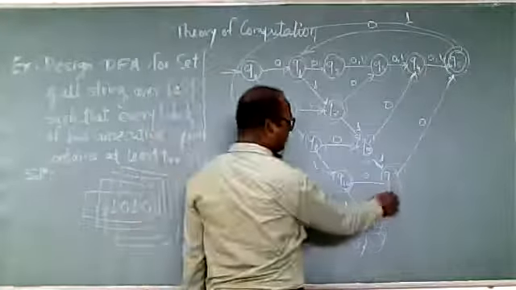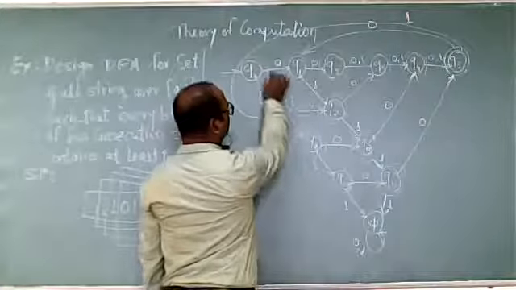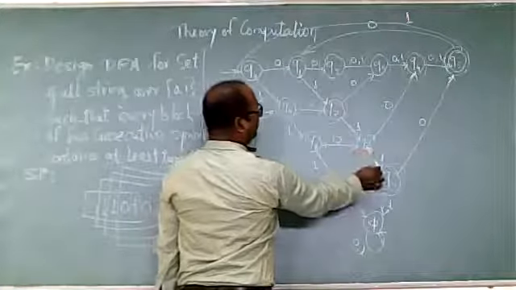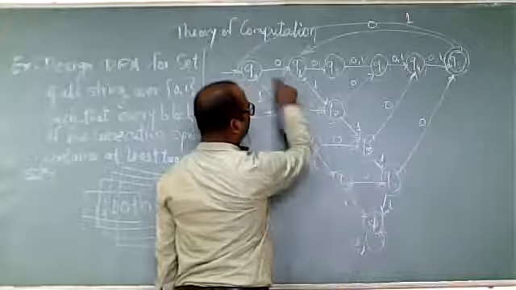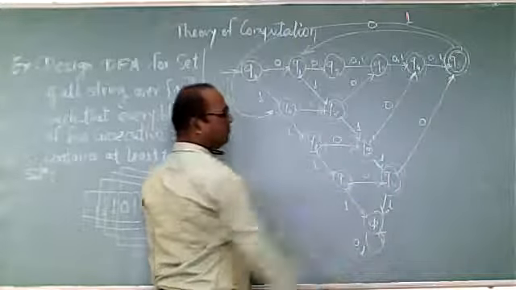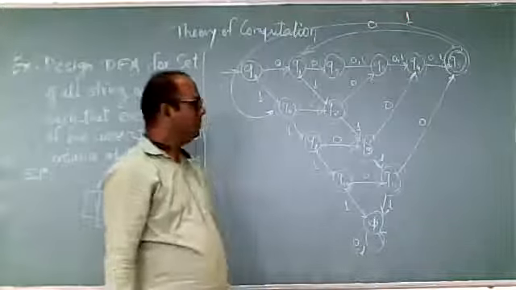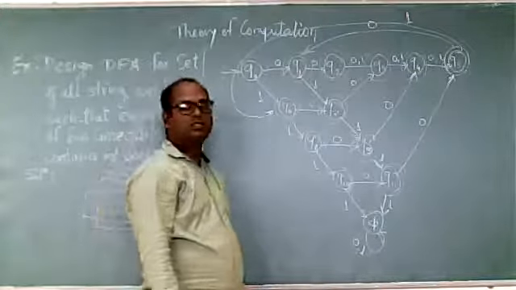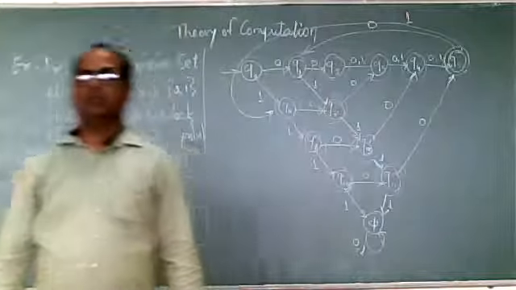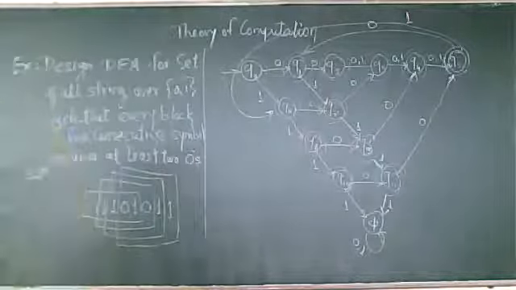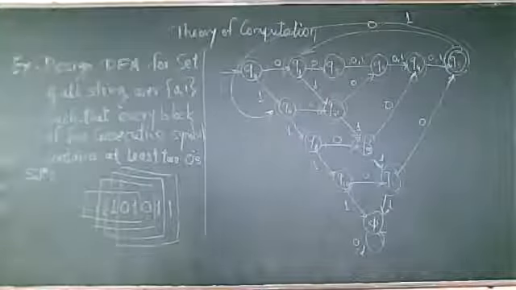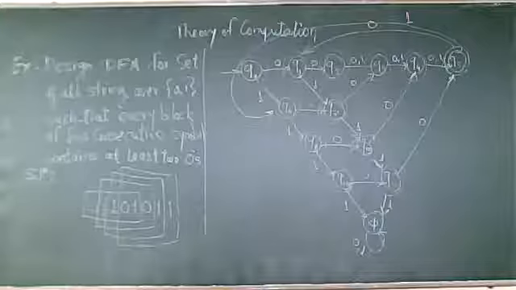And here, if the user enters 1, we are going to the error, because in 0, 1, 1, 1 there are 3 ones, the fourth 1. The 0 is done, and 4 times 1 we are getting. So out of 5, 4 are 1, so it is never going to be valid. So this is the DFA for consecutive 5 symbols with at least 2 zeros. Okay, thank you.